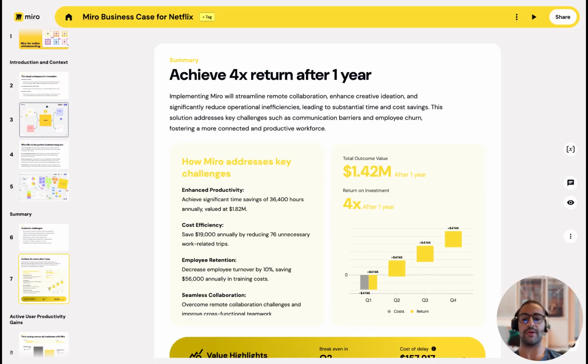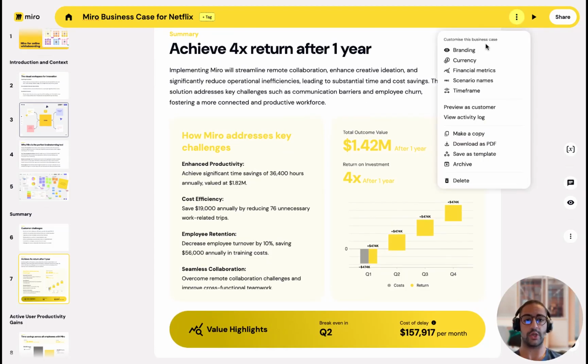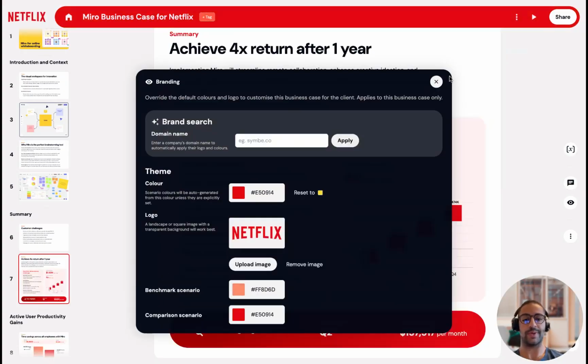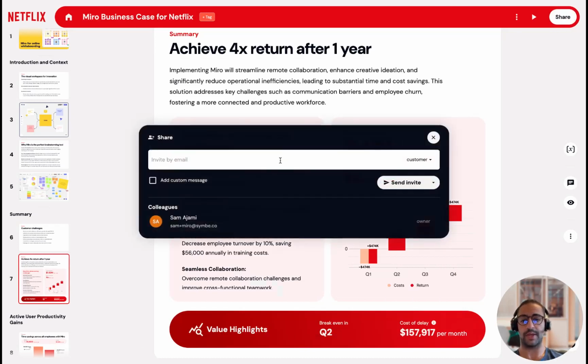So in how Miro will address key challenges, we're taking those customer challenges, which we've already filled in. Now, before sharing this with my prospect, I might also want to brand it for them. So I can go into the branding section. All I have to do is enter my prospect's URL, and the branding can automatically be applied to the whole business case. I can then share it with my prospect by email, invite them as a customer either directly to their inbox or by creating a hyperlink, and collaborate and work directly with my prospect on the business case in Simbi.